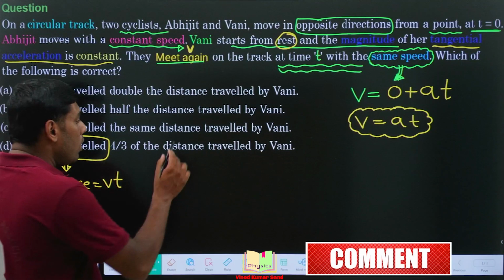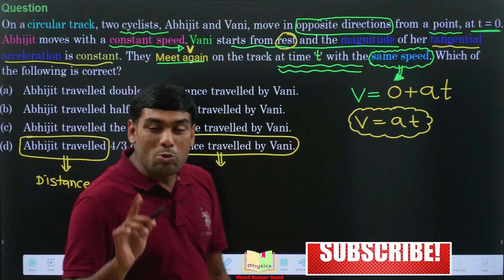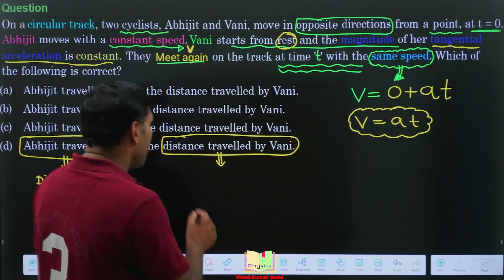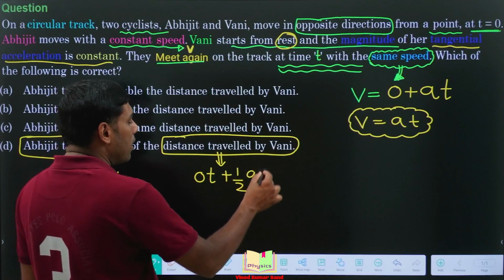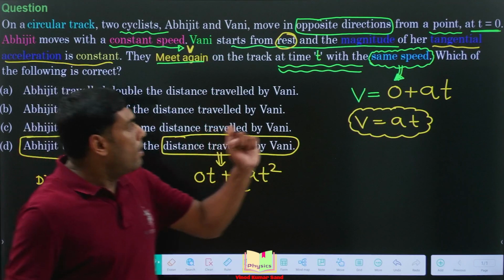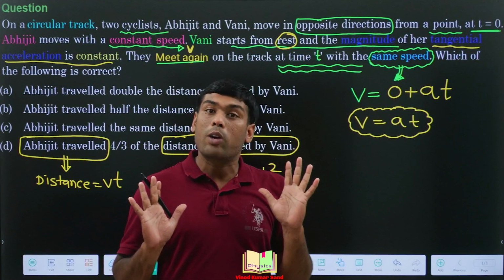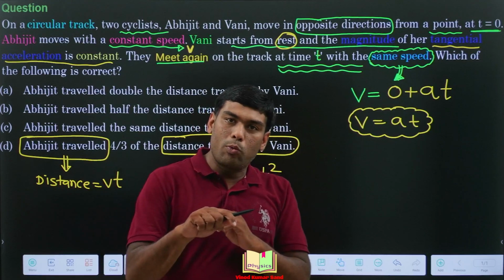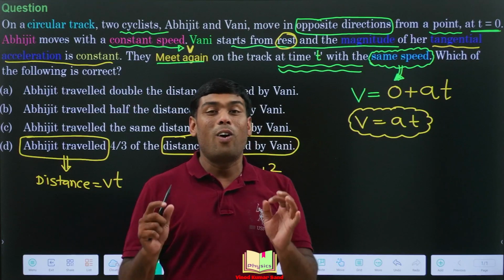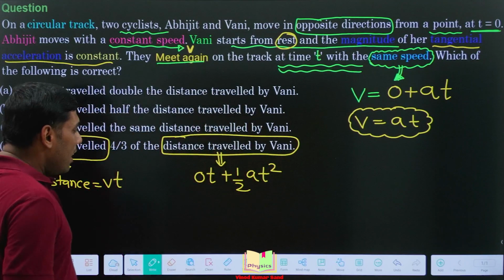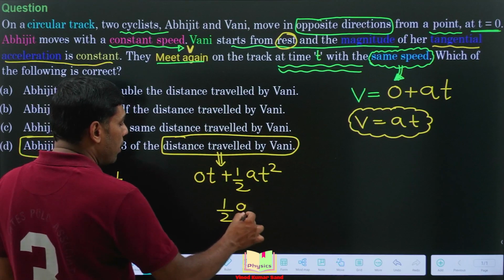Now, if we check the distance traveled by Vani, we can again use the equations of kinematics. This distance I will write as 0t plus half at square. Whenever the magnitude of the tangential acceleration is constant, we can use the equations of kinematics, whether the particle is moving on a circle or on any curved path or any straight line. Now, rearranging the terms, the first term becomes 0, so we are having half at into t.